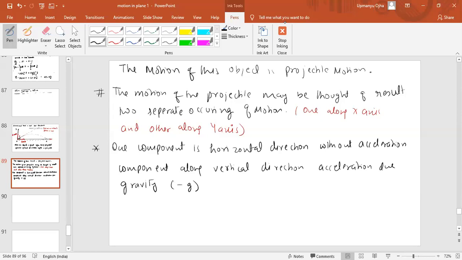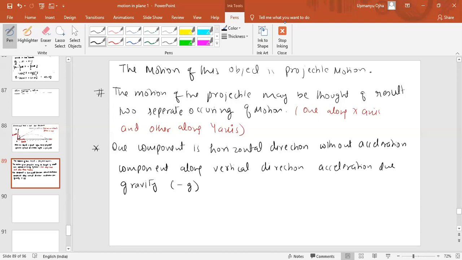See, your doubt I will clear. See, if there is no acceleration along the horizontal, will the velocity change along the horizontal? If there is no acceleration along the horizontal, will the velocity change along the horizontal? No. Therefore, you can understand like this. There will be no change in velocity along the x-axis. Now tell me, will the velocity change along the y-axis?